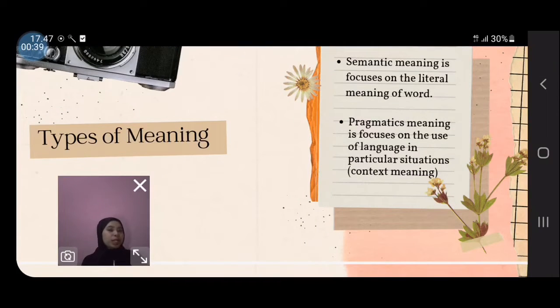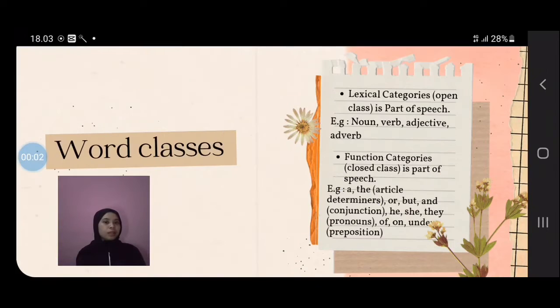There are two types of meaning. The first, semantic meaning. Semantic meaning is focused on the literal meaning of a word. Second, pragmatic meaning. Pragmatic meaning is focused on the use of language in a particular situation or context.